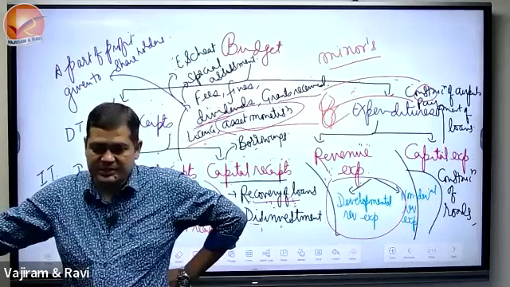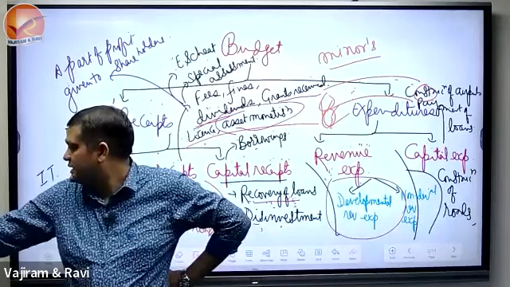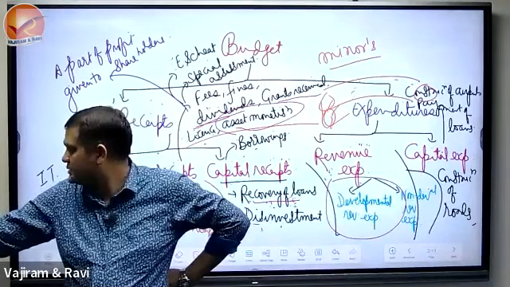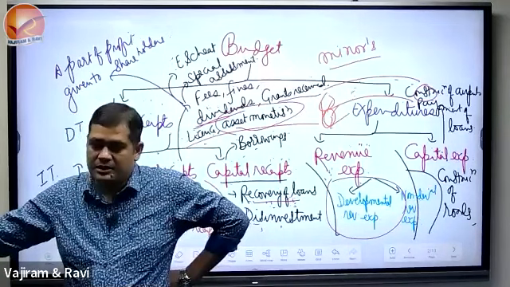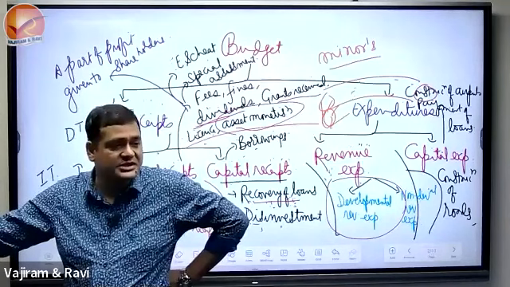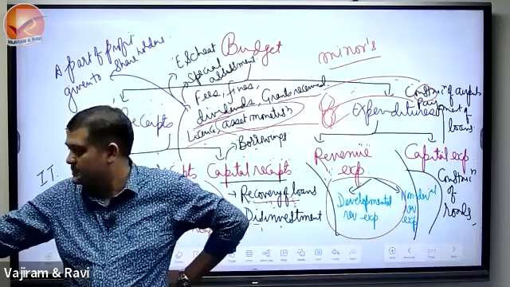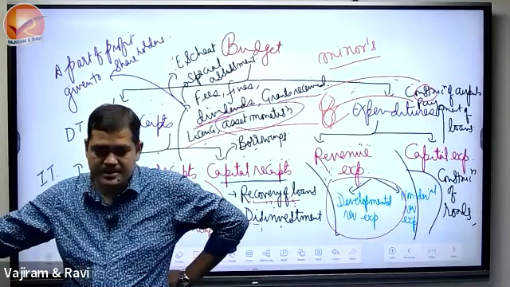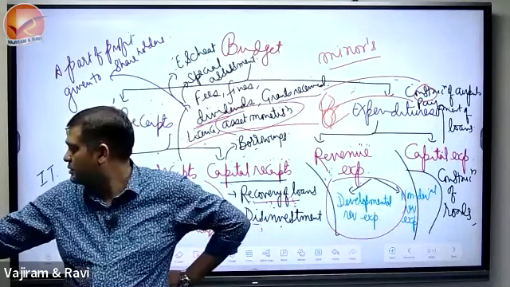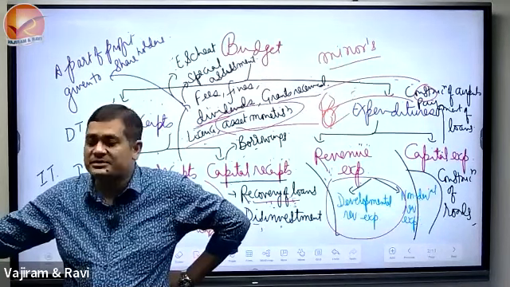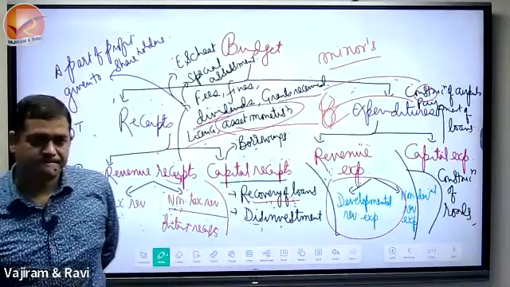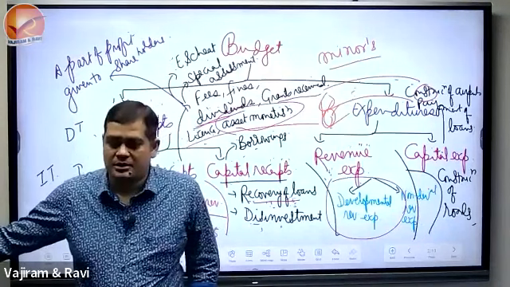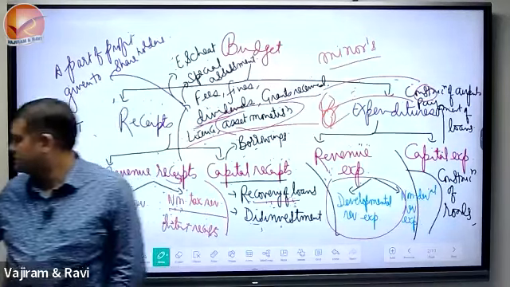It comprises expenditure on defense, law and order, interest payments, pensions, civil administration, subsidies, grants to states, etc.